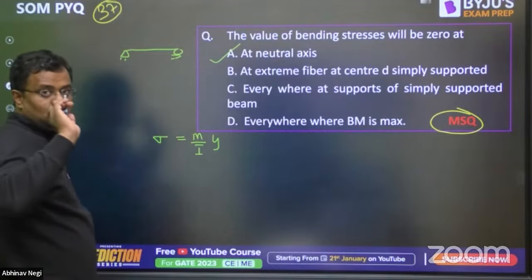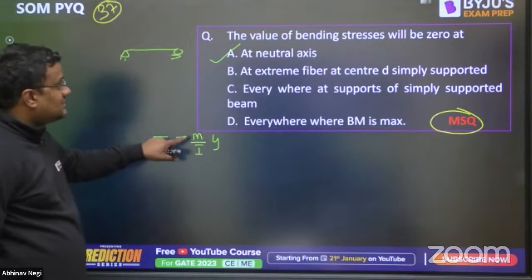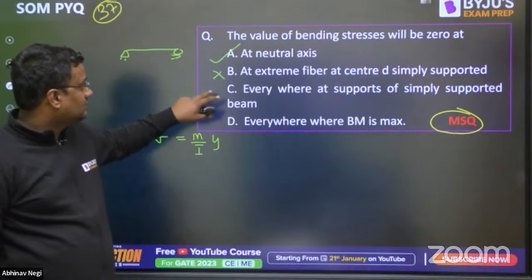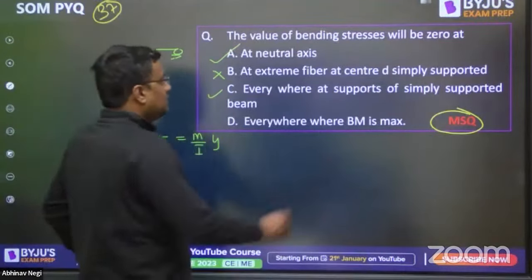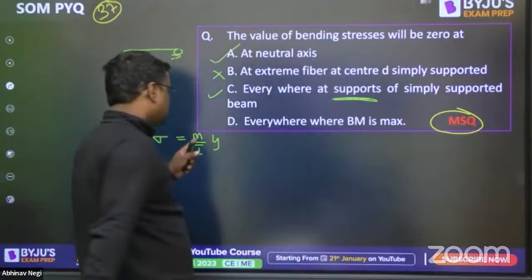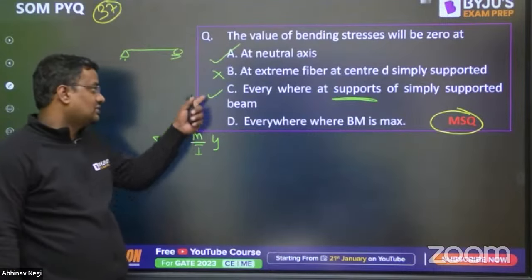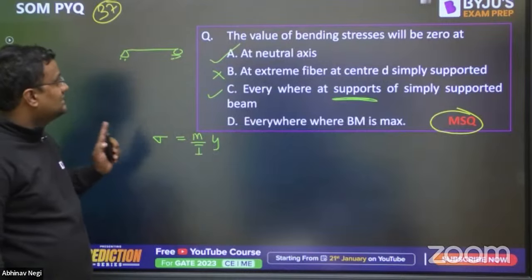So M at the supports is 0. Not the center, but at the support, because at the support M is 0. So for any y, y max or y minimum, it will be 0 at supports. So A and C will be the answer.